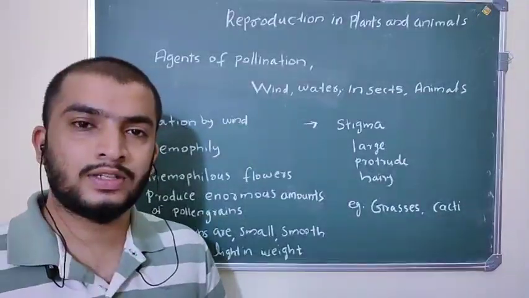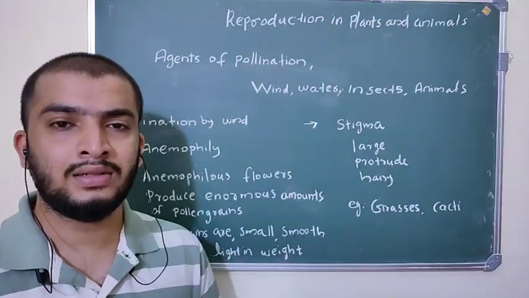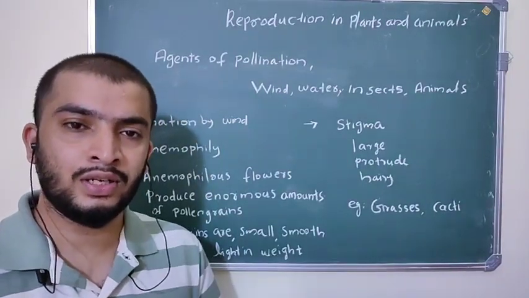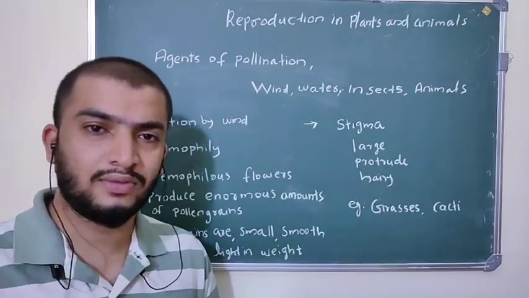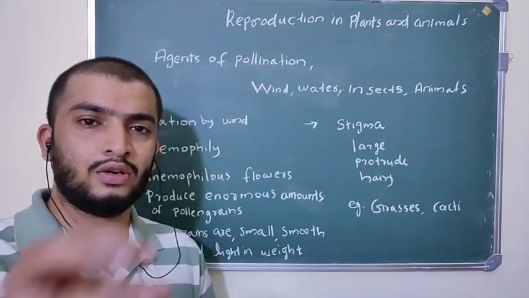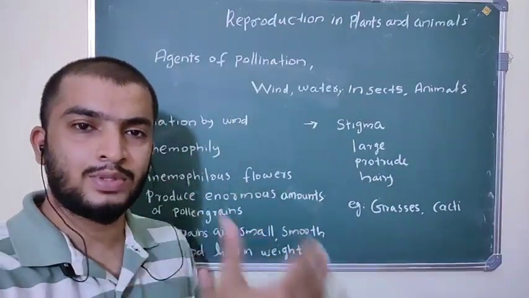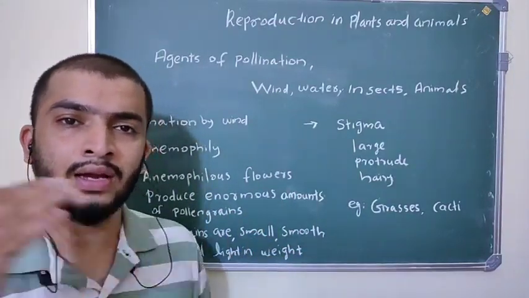So we were discussing reproduction in plants and animals. Last class we already covered pollination. What is pollination? Transfer of pollen grains from anther to stigma of a flower is called pollination. And we studied different types of pollination, self-pollination and cross-pollination.